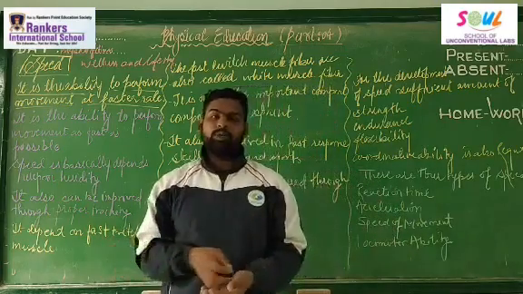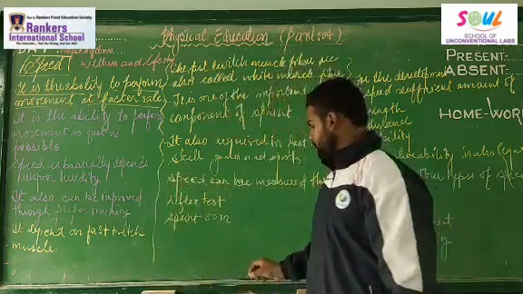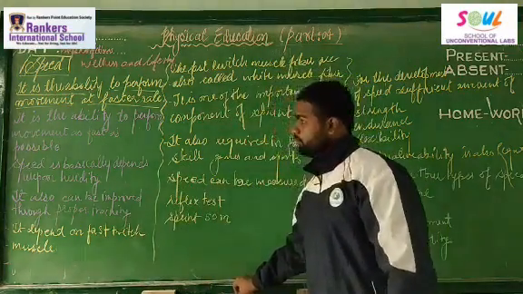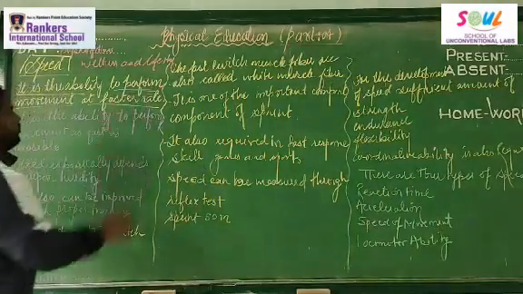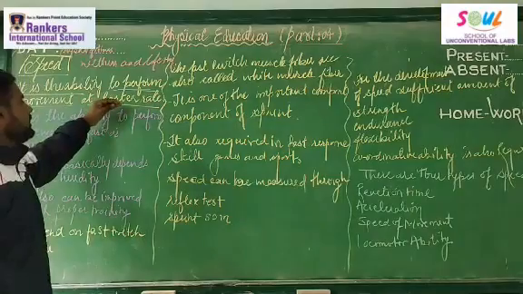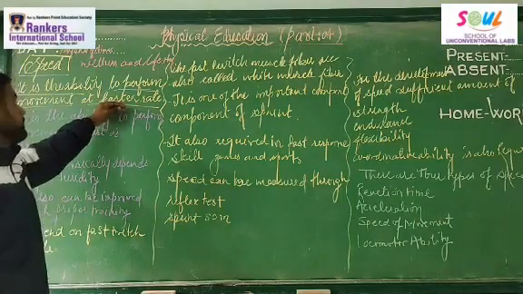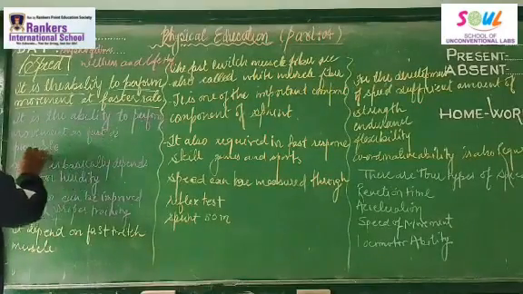So what exactly is speed? Speed is the ability to perform any movement at a faster rate. It is the ability to perform a movement as fast as possible.